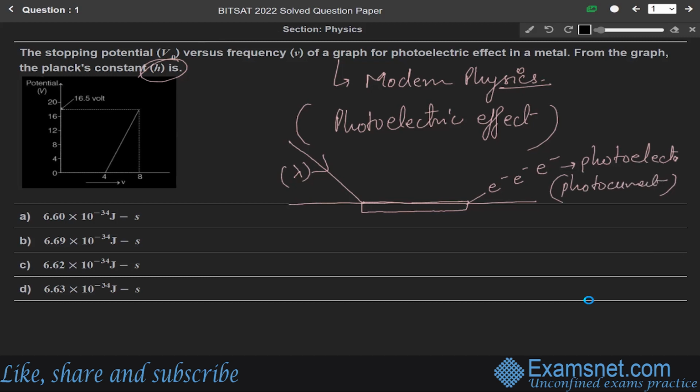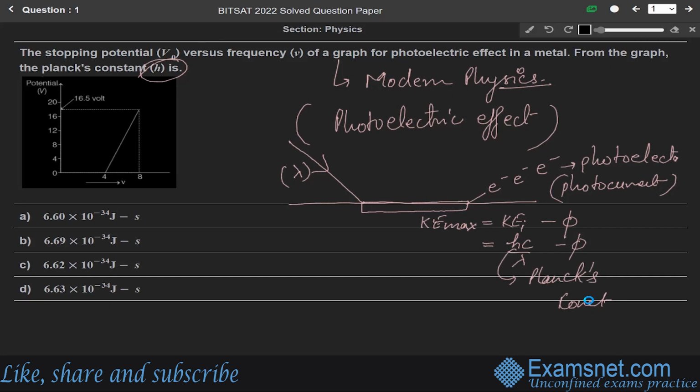The equation for the photoelectric effect is: kinetic energy max equals initial energy minus work function phi, that is hc over lambda minus phi, where h is the Planck's constant. From this graph we have to find the value of h.